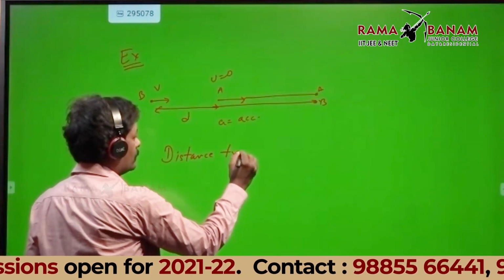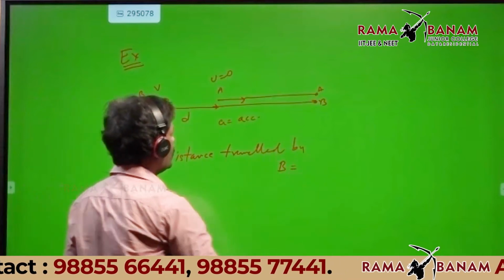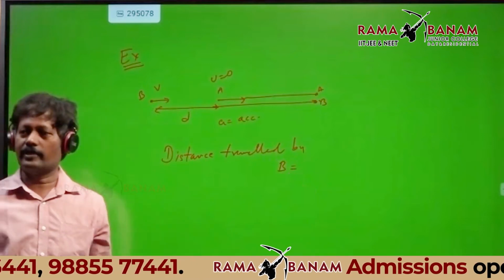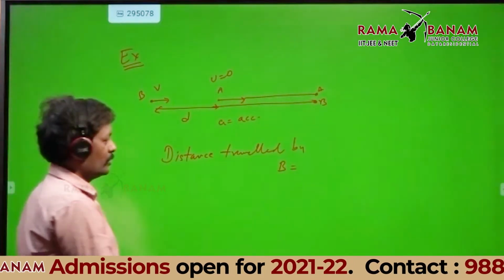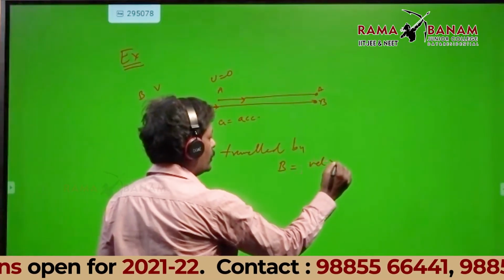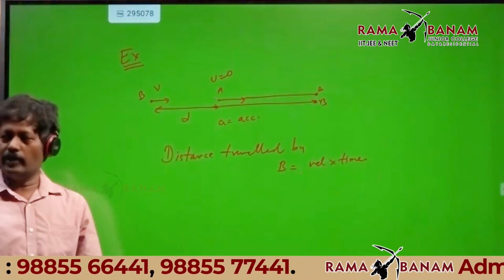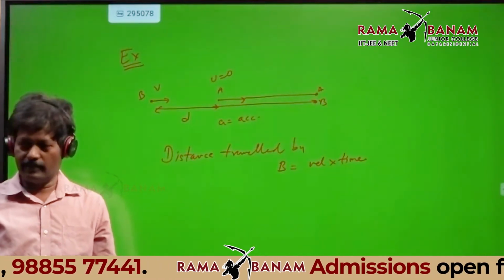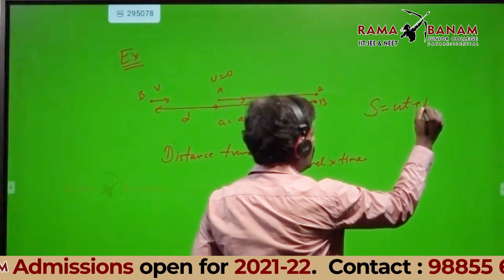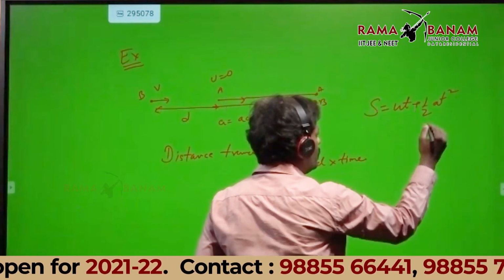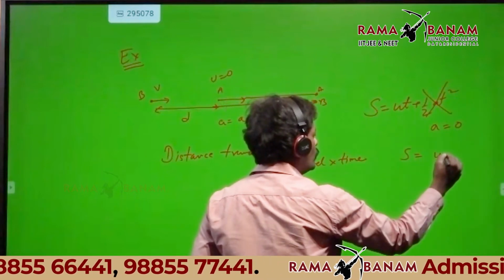Distance traveled by B is nothing but your 7th standard formula. What is that? Speed into time, so that is velocity into time. Actually, keep in mind, you have s equal to ut plus half at square. In this formula, a is 0, that means s equal to ut.